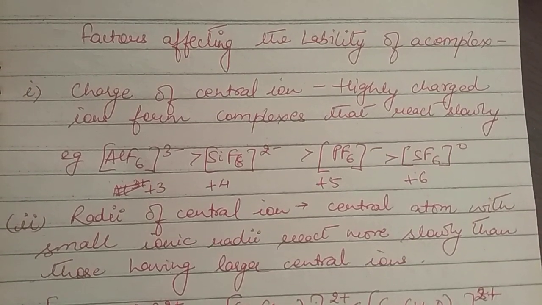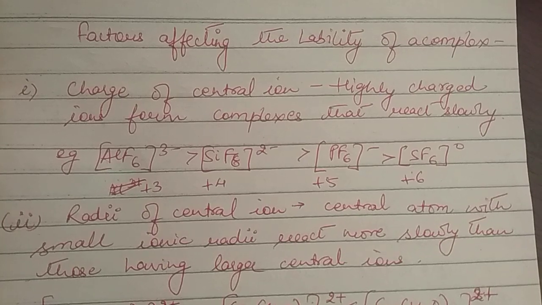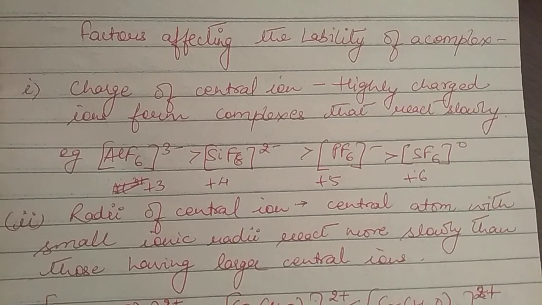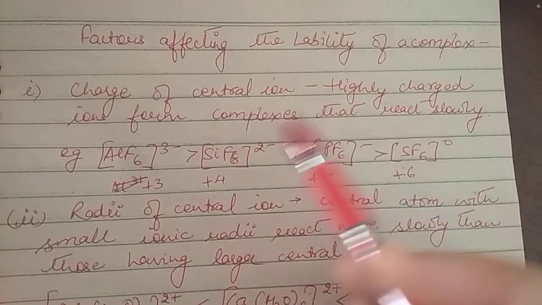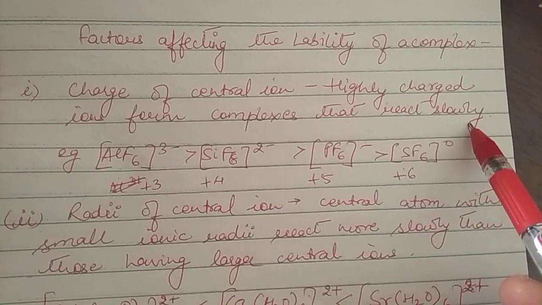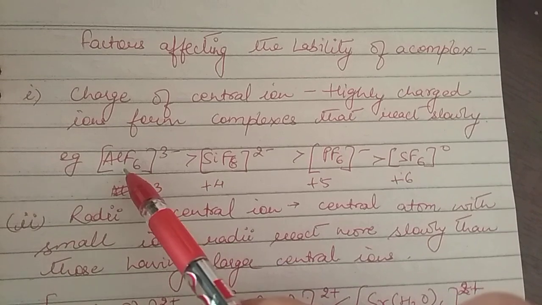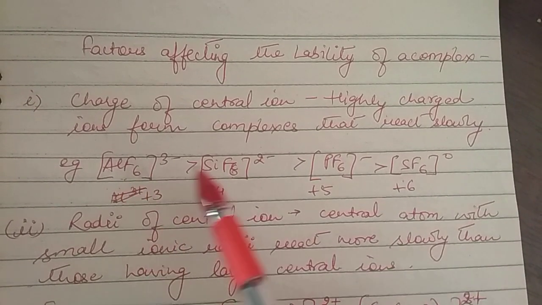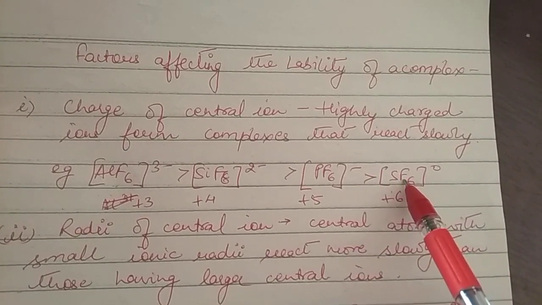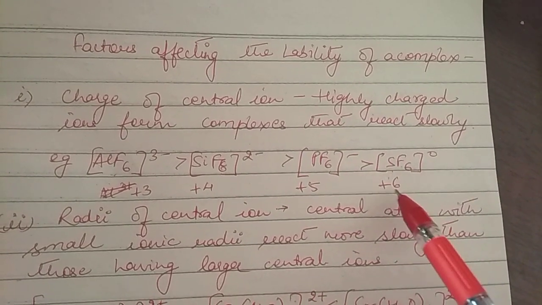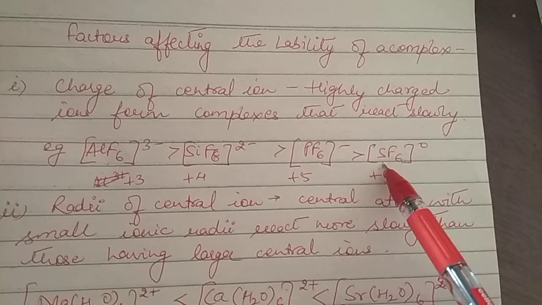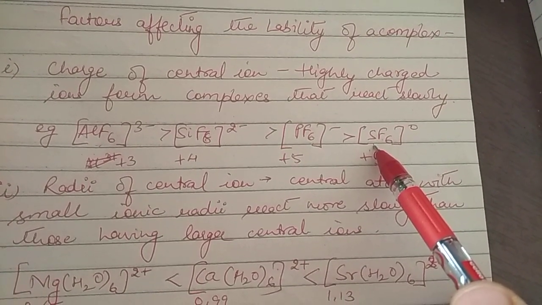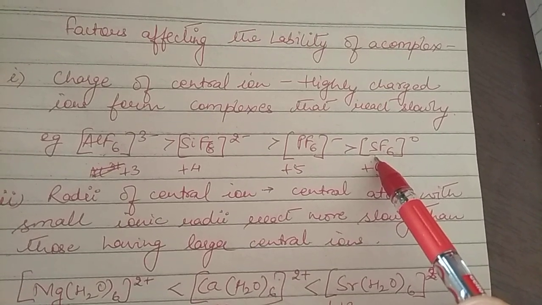One is the charge on the central metal ion and another is the radii of the central metal ion. The charge on the central metal ion decides the lability: highly charged species form complexes that react very slowly. For example, we can take aluminium, silicon, phosphorus and sulfur. Sulfur has the highest charge, +6, but it reacts the slowest. The lability of this reaction is very slow.